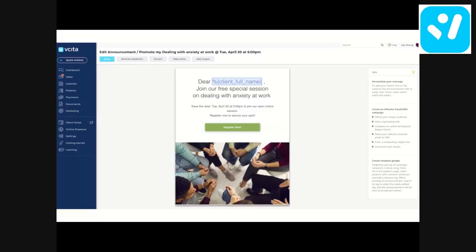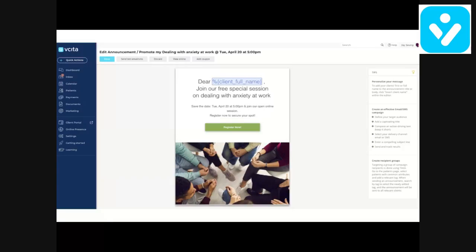And right here, you can see this automatically generated campaign for us, which is going to be sent via email. We could edit text here. We could change the photo, colors, and the button. We can also make this personalized like I did just here. This is going to pull the name from the Vaseeda CRM, the client's full name. So when they get this message, it's going to have their name up here.